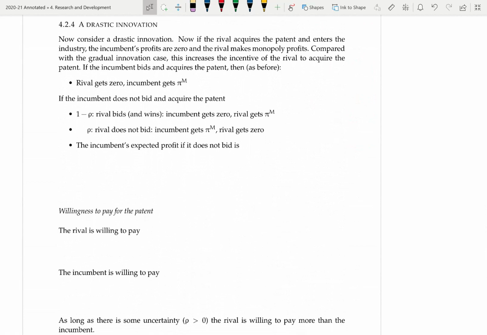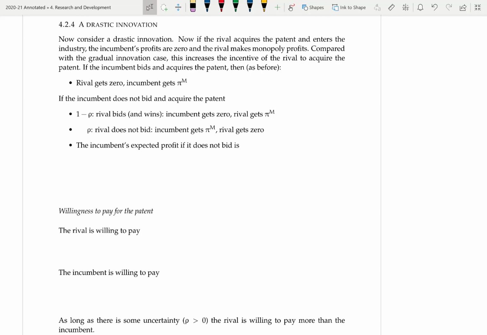So far, we've considered just a gradual innovation. What about a drastic innovation? Remember, a drastic innovation is an innovation that makes the previous product obsolete. So the difference here is now that if the rival acquires the patent and enters the industry, then the incumbent's profits will be zero and the rival will become a monopoly and make monopoly profits. So compared to the gradual innovation case, this is going to increase the incentive of the rival to acquire the patent because they're gaining the monopoly profits rather than the duopoly profits.